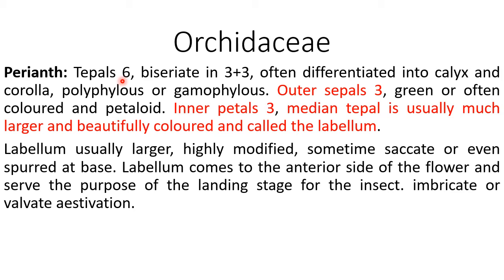Labellum is usually larger, highly modified, sometimes saccate or even spurred at base. Labellum comes to the anterior side of the flower and serves the purpose of a landing stage for insects. Aestivation is imbricate or valvate.